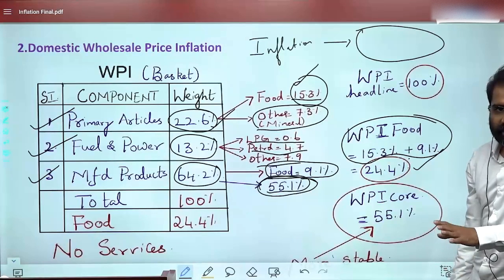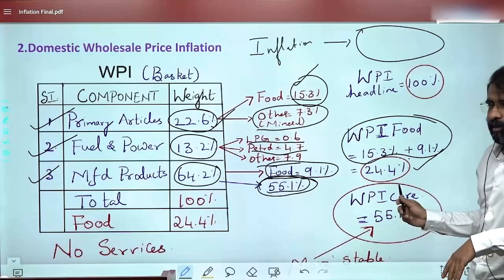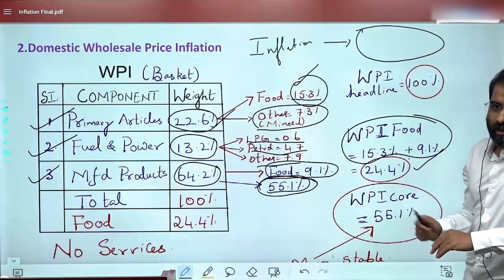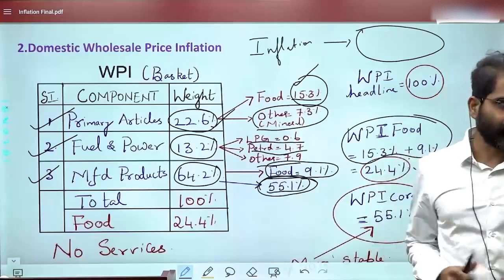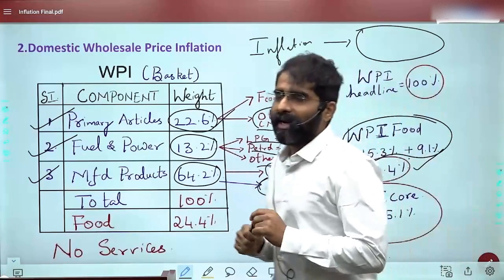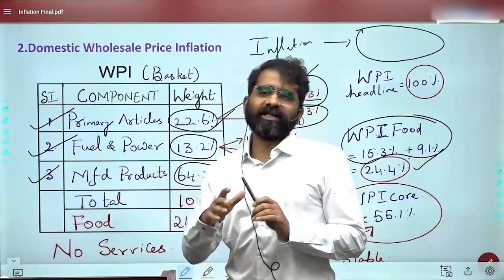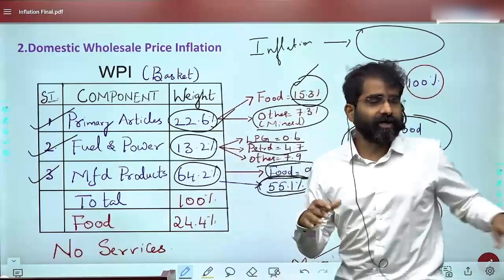Is this clear? Now when I talk about core, you should know about headline and core inflation. Core inflation, generally they use the word, is demand driven, and core inflation is more stable. Even the RBI says, or even the government talks about it, if the core inflation is stable, the country need not worry much.